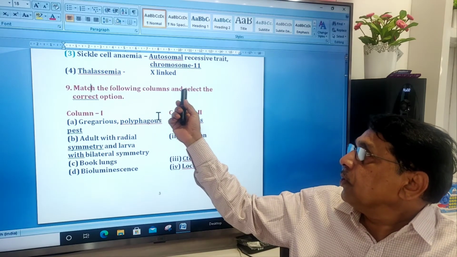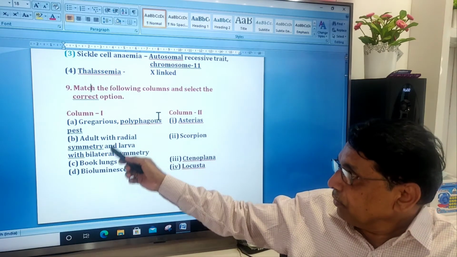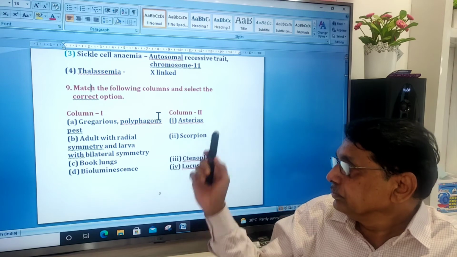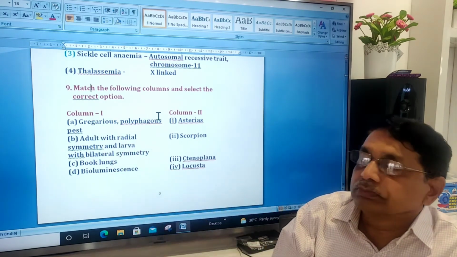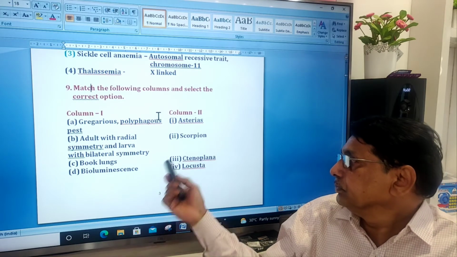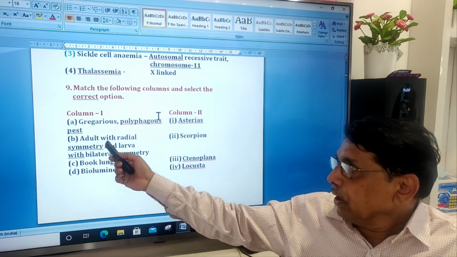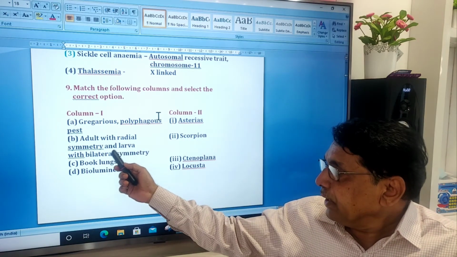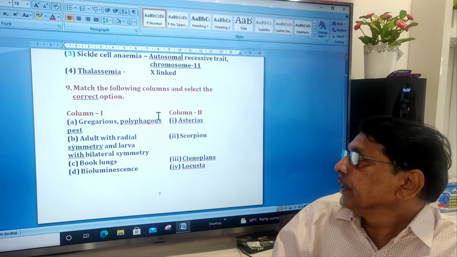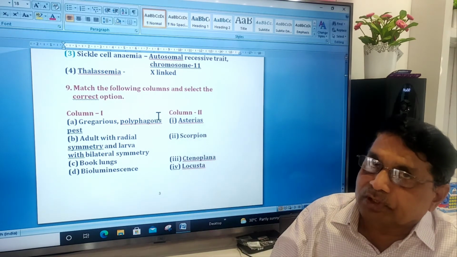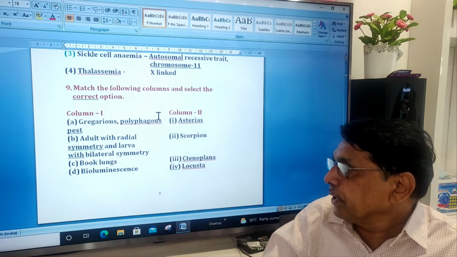Match the following columns and select the correct. So column 1, column 2. Gregarious polyphagous pest is locust. Adult with radial symmetry and larva with bilateral symmetry, Asterias, starfish. Book lungs, scorpion.